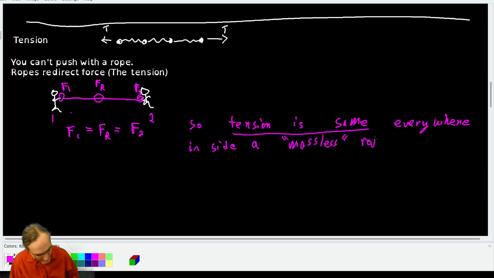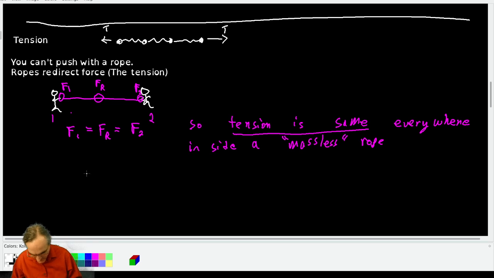massless rope. Now, of course, no rope is literally massless, but if the weight of the rope is a lot less than the tension force you're producing inside it, you can act as though the weight of the rope is zero. So as long as the weight of the rope is much less than the tension you are putting into it or have in it, we don't need to worry about it, which is nice because it would be a pain. All right.